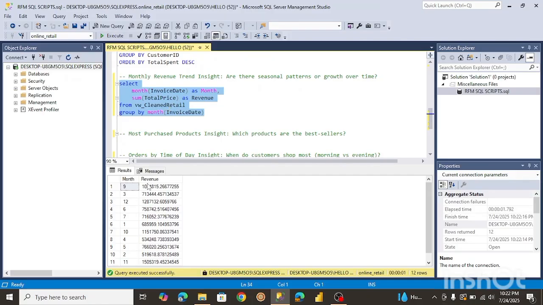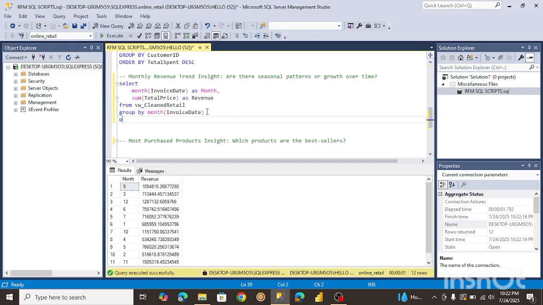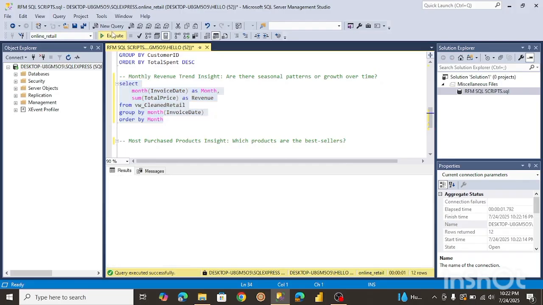Now I want to start from the beginning of the month till the end of the month. So I'll have to order by the month in ascending order, so we can start from the beginning. So we can scroll and see how the revenue has been growing and falling on a monthly basis. So I'm just going to order by the month. And yeah, that's pretty much it. So let's run this.